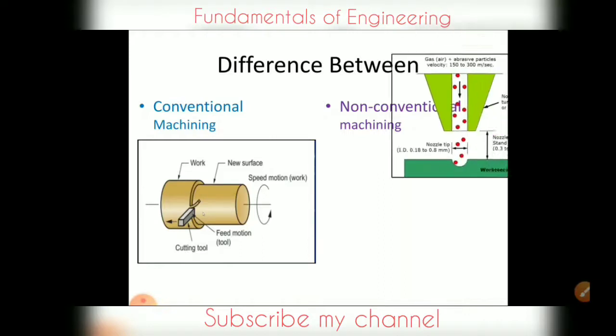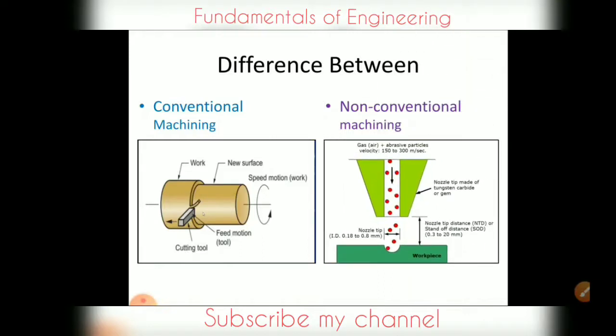But in non-conventional machining, whatever the final requirement or final process, there we are not making any contact with the workpiece. We are keeping the workpiece at some distance, and with the application of abrasive particles or laser beam we are removing the material from the workpiece. So in conventional machining we are getting chips which are formed, and in non-conventional machining we are not getting any chips formed.